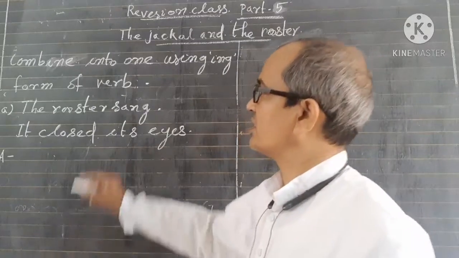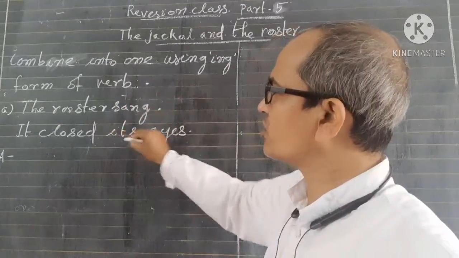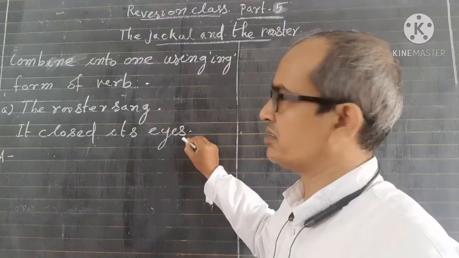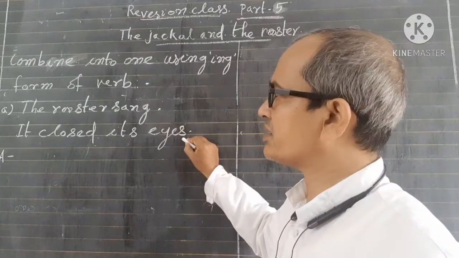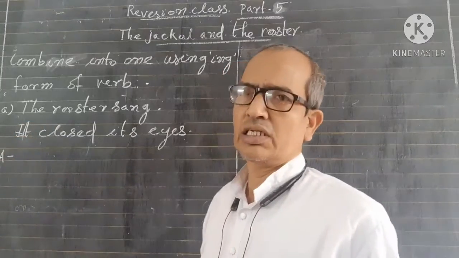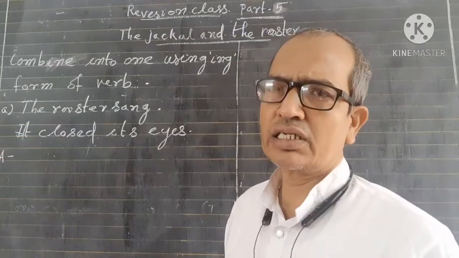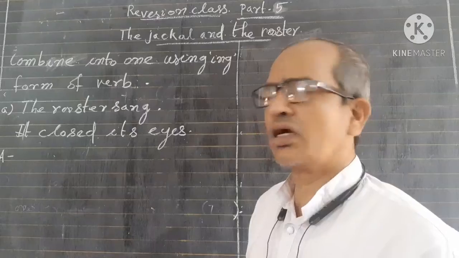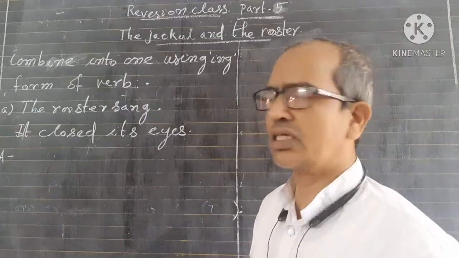Look at this. The rooster sang. It closed its eyes. Who closed its eyes? The rooster. The second pronoun is not necessary. We will make them one.